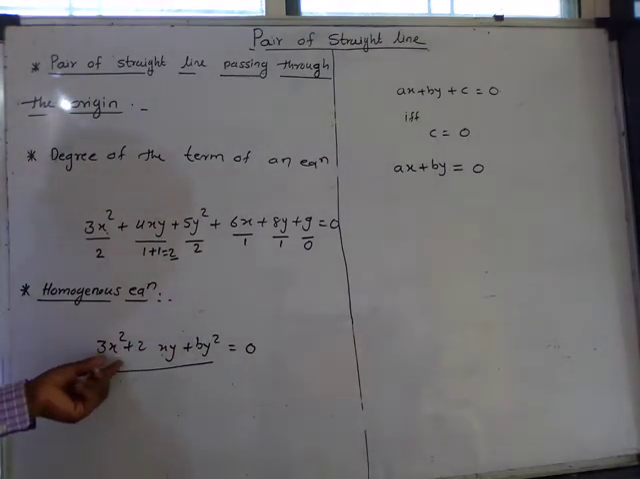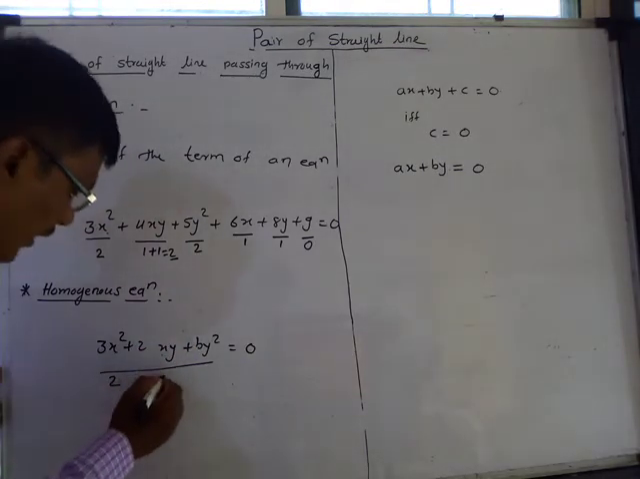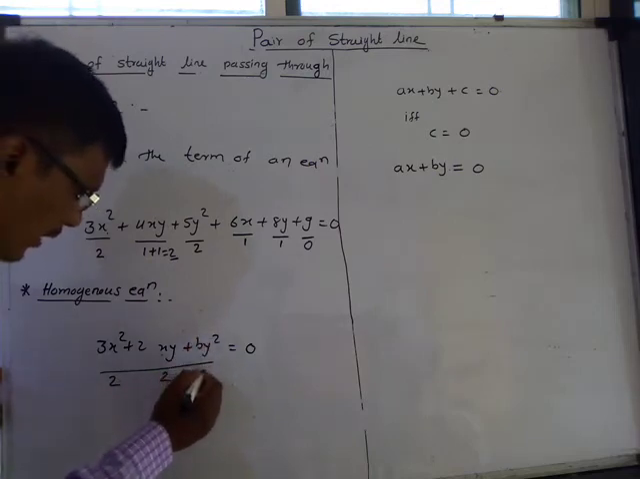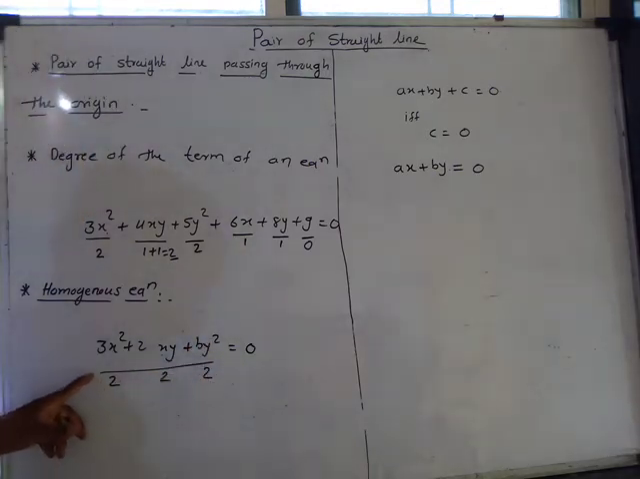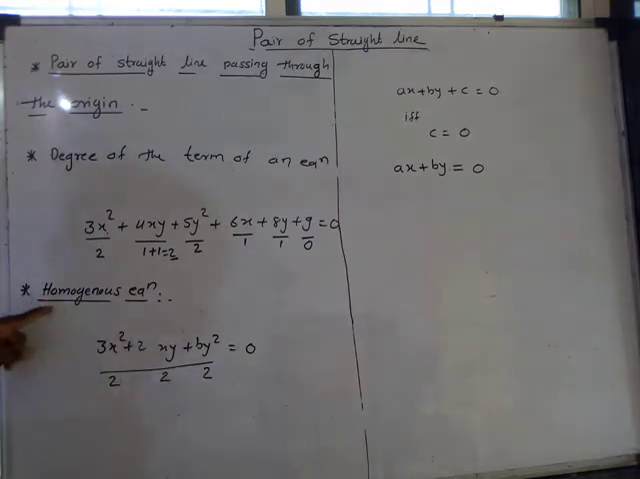Then the degree of this term is 2. The degree of this term is 2 and the degree of this term is 2. So the degree of each term in this equation is the same or constant. Therefore this equation is called a homogeneous equation.